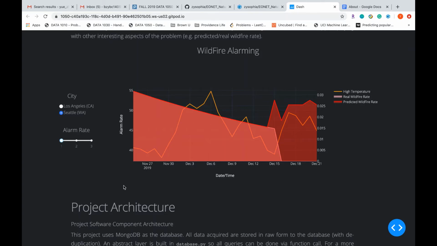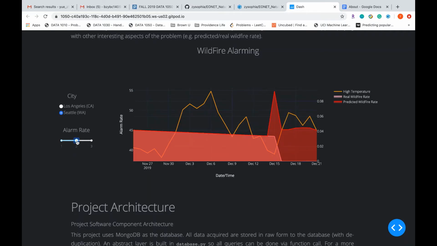And the input of our kernel density estimator is an array of 3 dimensions, which include information of latitude, longitude, and date. A parameter of kernel density estimator is called bandwidth, which is alarm rate in our page. Alarm rate means the region that is affected by a disaster. The disaster becomes more influential if the alarm rate becomes greater.